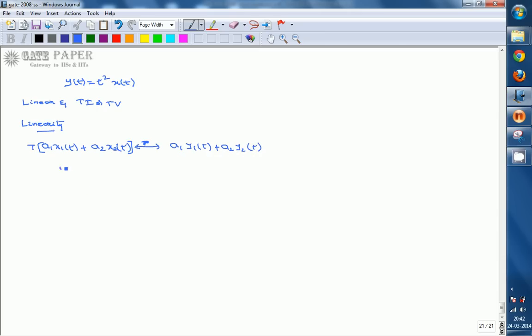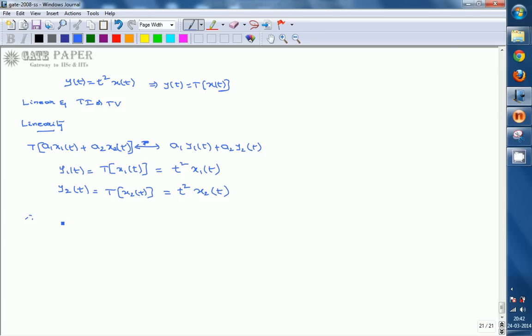Here y1 of t is the transformation on x1 of t, which is t square into x1 of t, and y2 of t is t square into x2 of t.